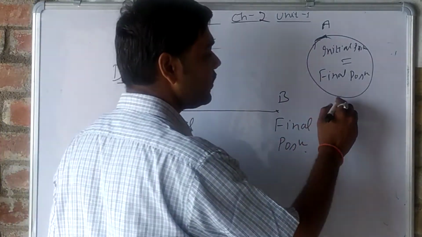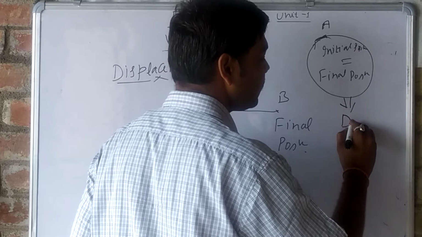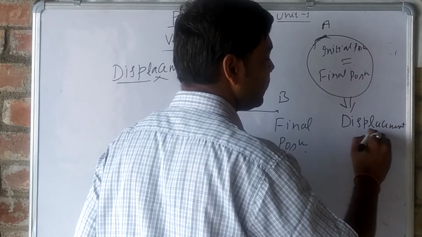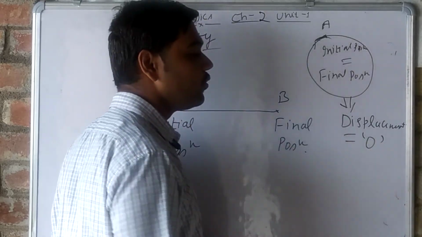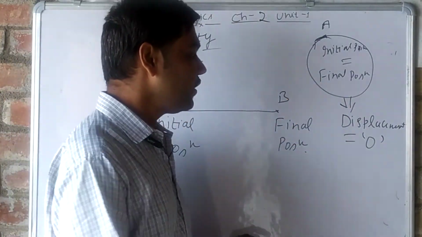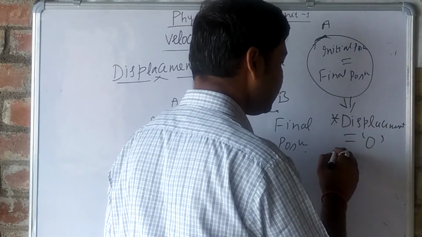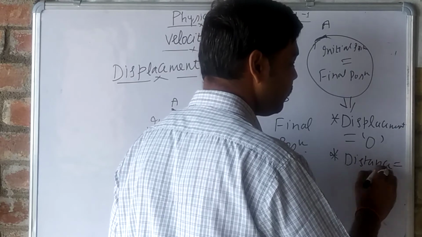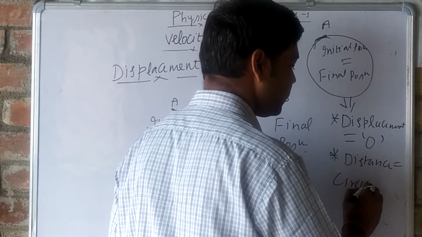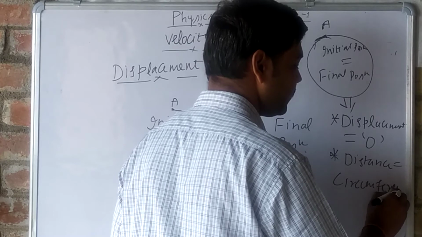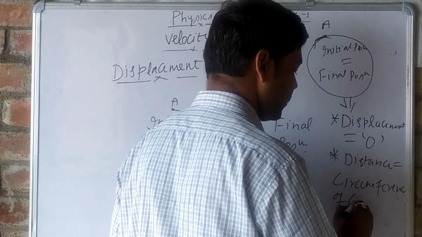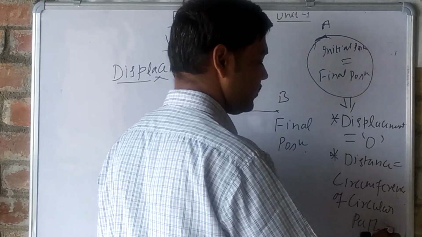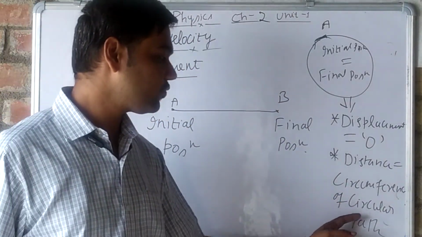But distance will be equal to the circumference of the circular path.